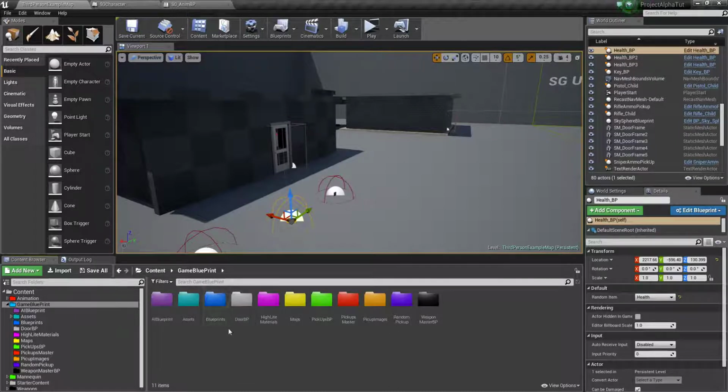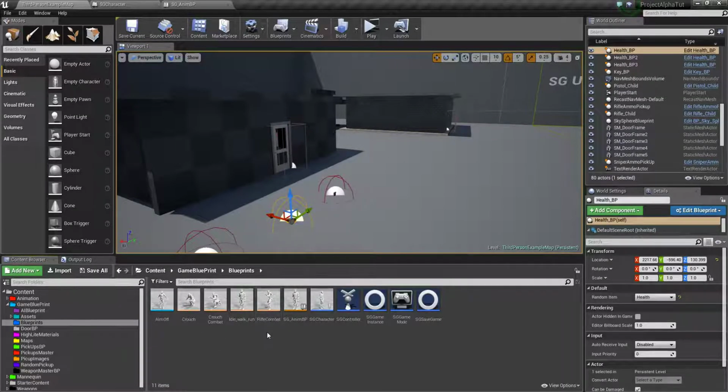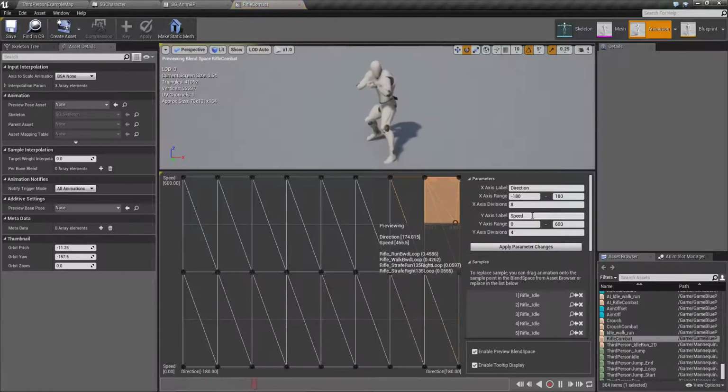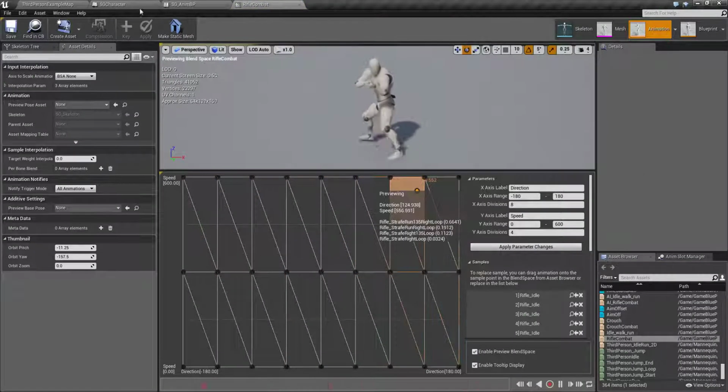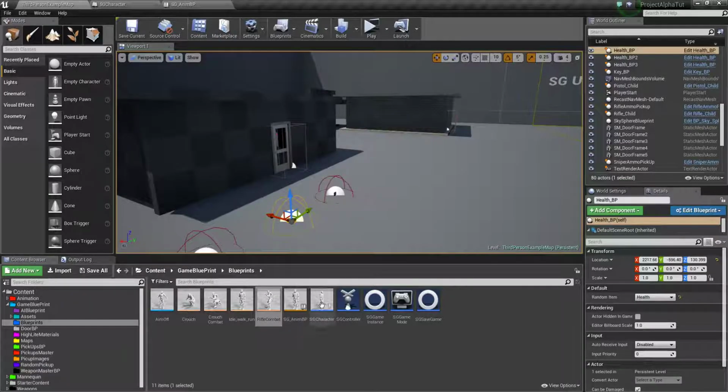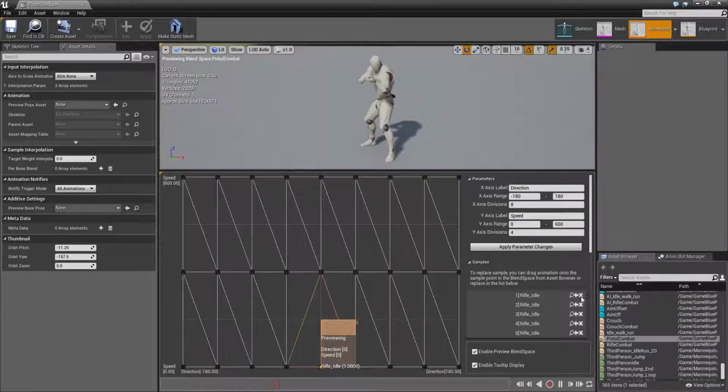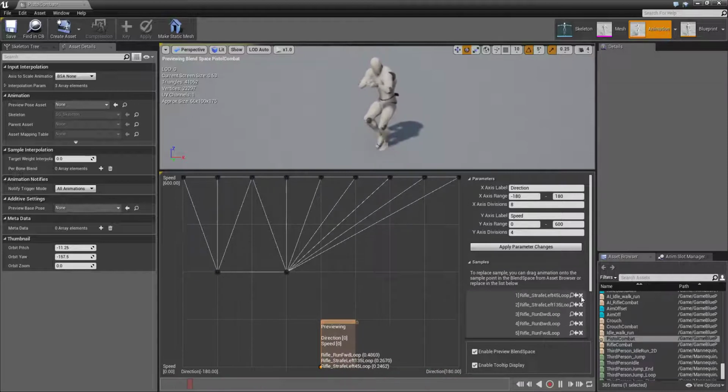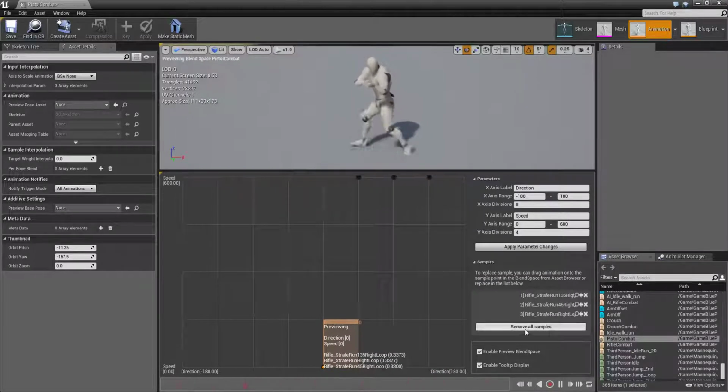So open your BP, and here we already created a rifle combat. To save our time, we just duplicate this, because everything is set up in it, so we don't need to set it again and again. Just duplicate it, name it pistol combat, open it and remove everything. Okay, remove all samples.